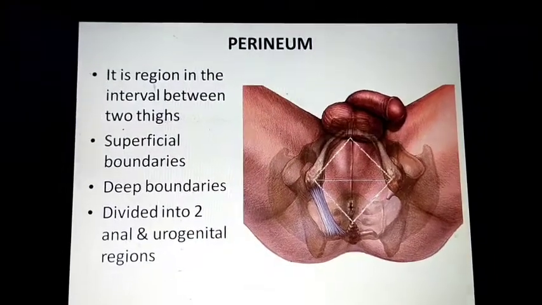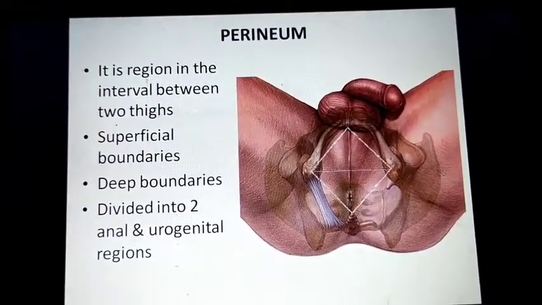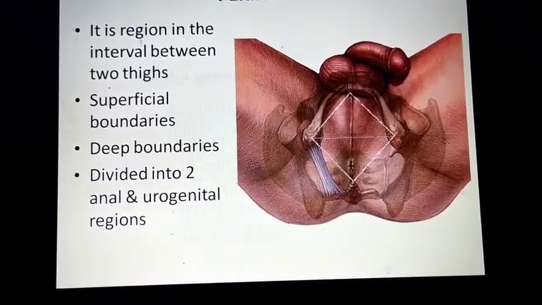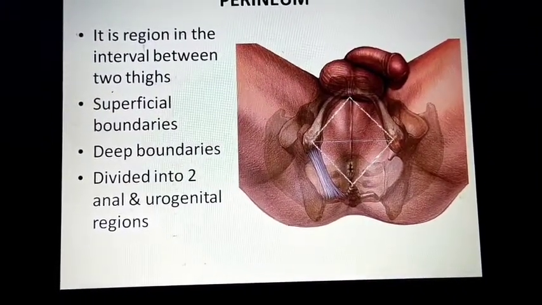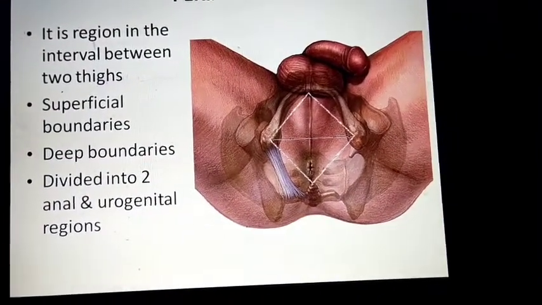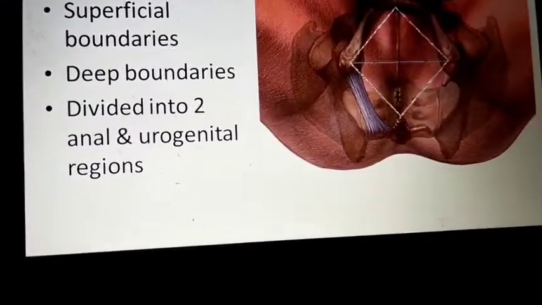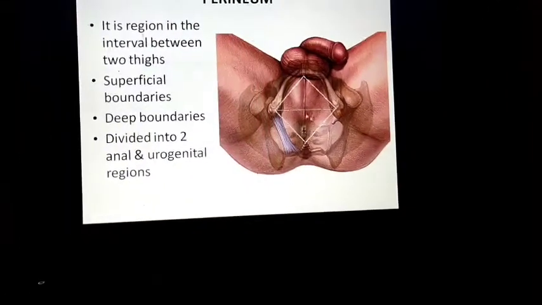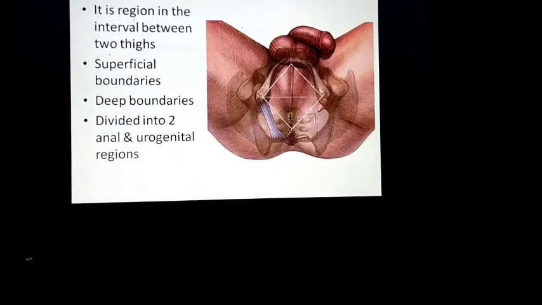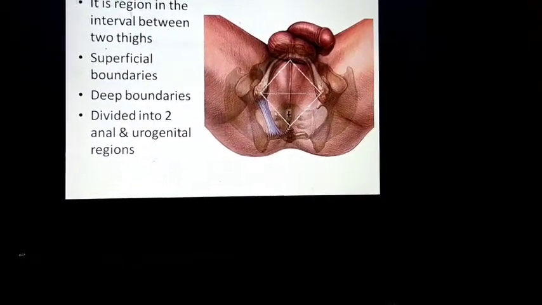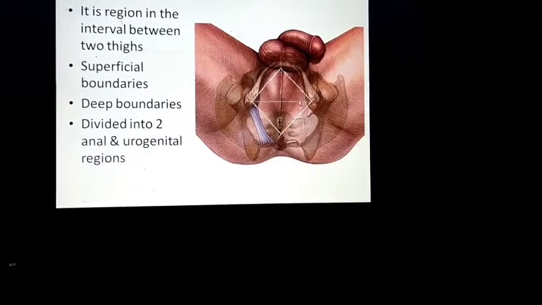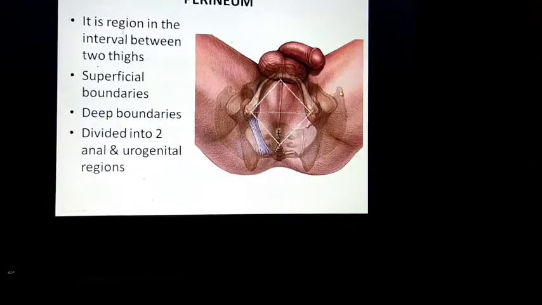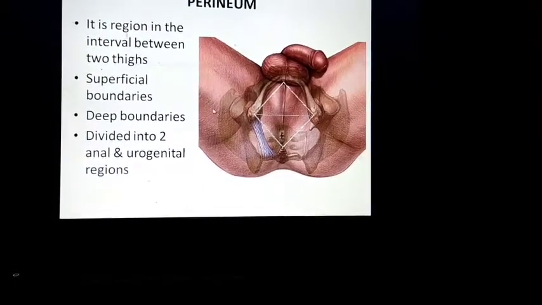It is a region between the two thighs, with superficial boundaries and deep boundaries, and is divided into two main regions, anal and urogenital. You can see here this is the anal and this is the urogenital region. It is a diamond-shaped structure. This is the perineum, and this is one thigh and this is the other thigh.